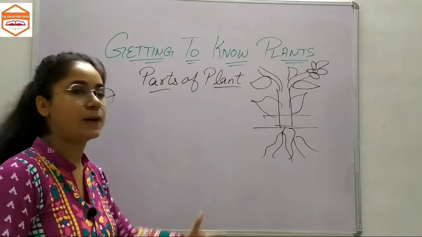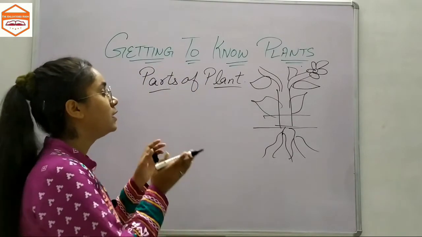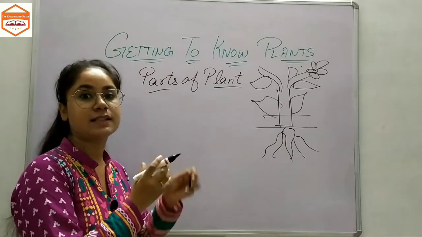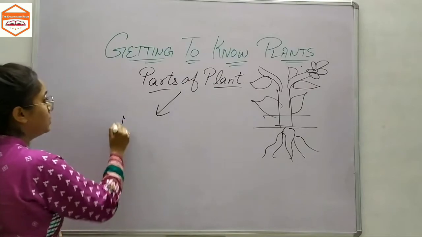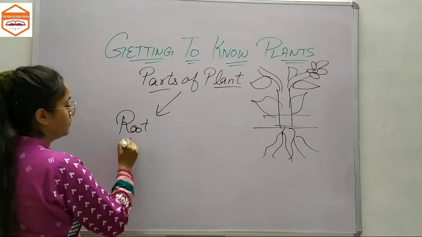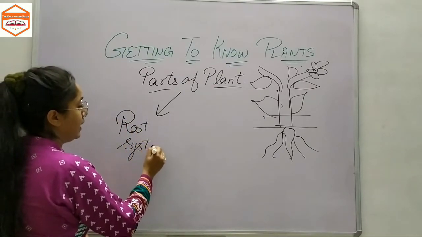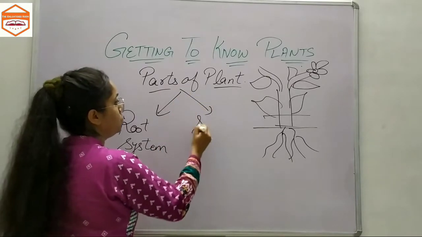So these are the various parts of the plant, but we will discuss them in two parts. First part is the root system and the other part is the shoot system.